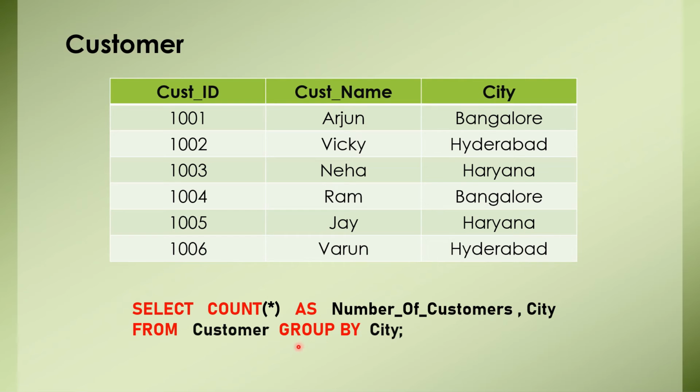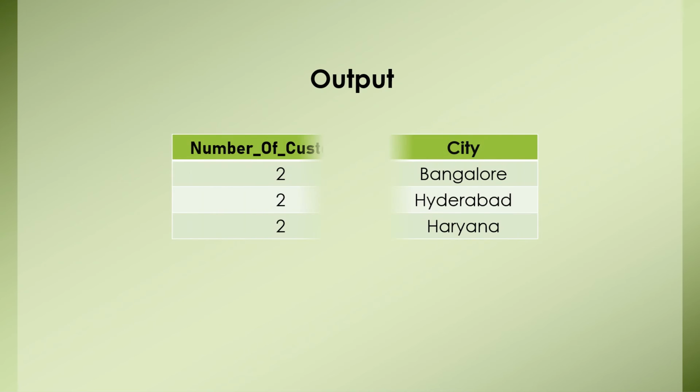So what will be the output? Let us understand the output first. The output will be something like this: number of customers and city. The cities are Bangalore, Hyderabad and Haryana, because we have only three cities in our table. If there are more cities, all the cities will be listed down here. So the GROUP BY statement grouped it and we got only three cities: Bangalore, Hyderabad and Haryana.